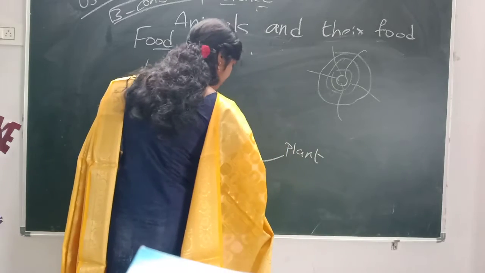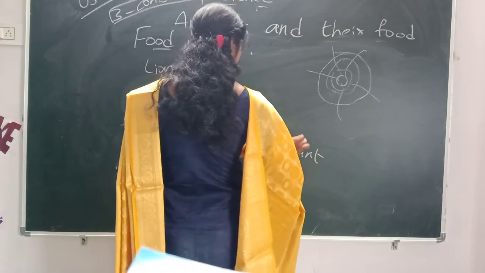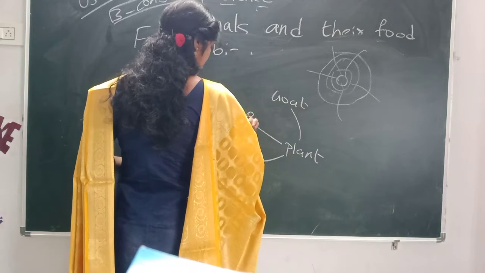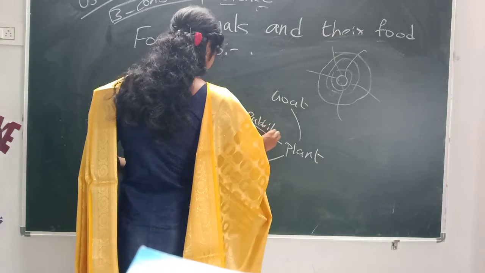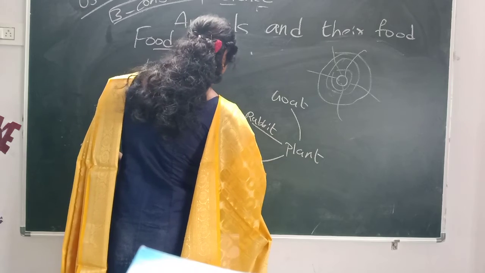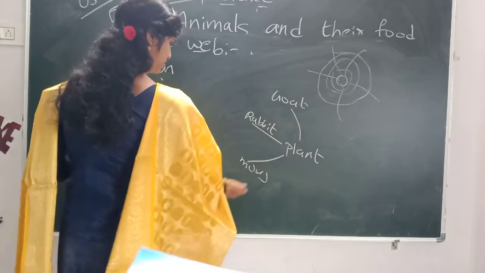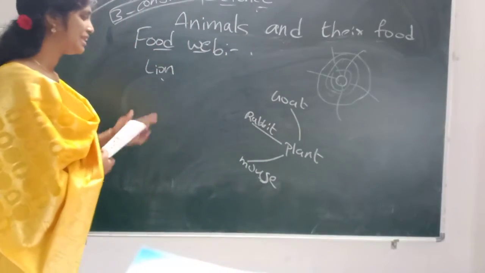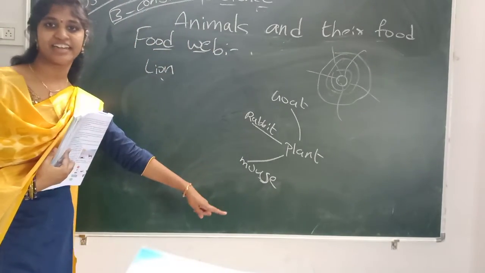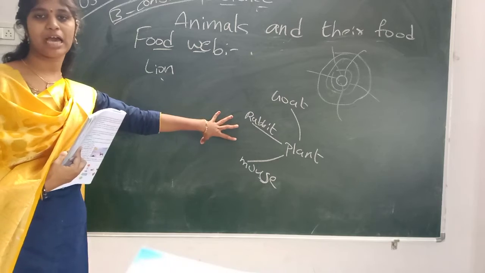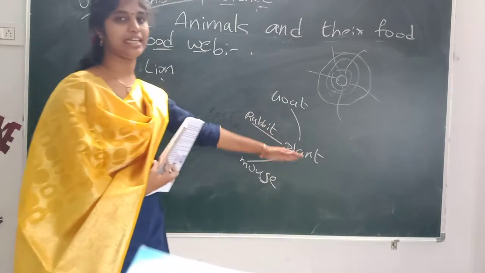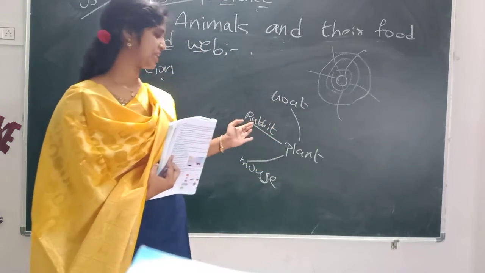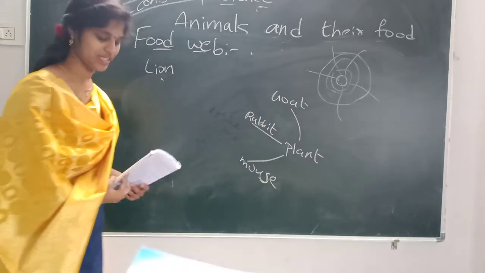First, which animals depend on the plants? Here they give goat, rabbit, mouse, lion and the plant. How will the food web be, how will the network be connected? First we take the animals which eat plants: goat, rabbit as well as mouse.